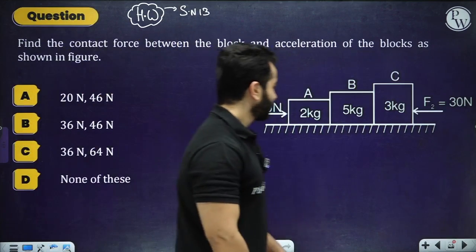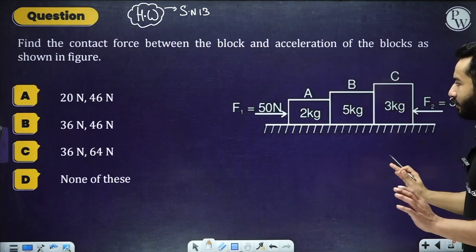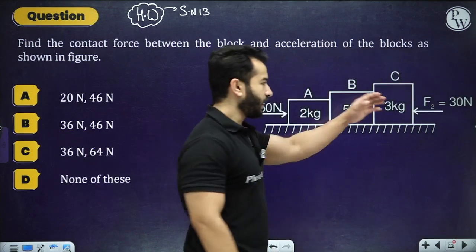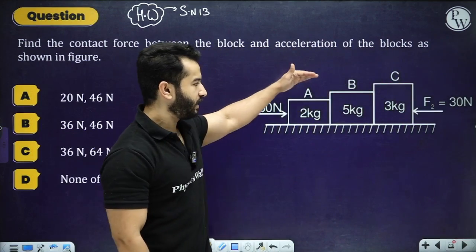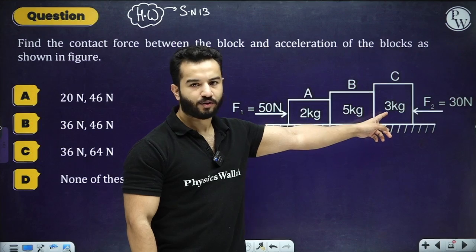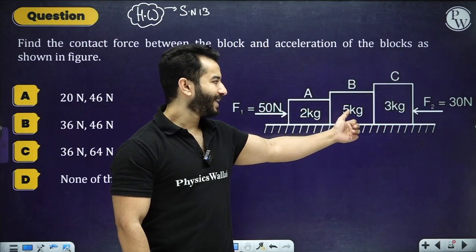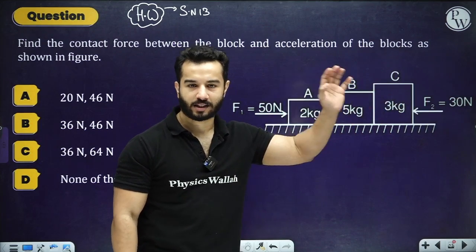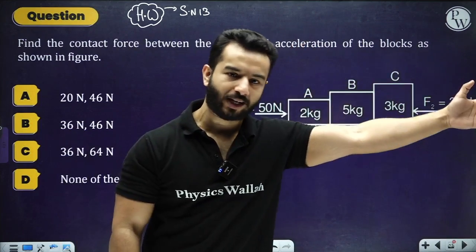All right. So this is for your practice. Similar thing you have to do. This is 50 Newton, that is 30 Newton. That means net force is in this direction, which is 20 Newton. 2 plus 5, 7, 10. 20 divided by 10, that is 2 meter per second square. The system is moving at 2 meter per second square in this direction.